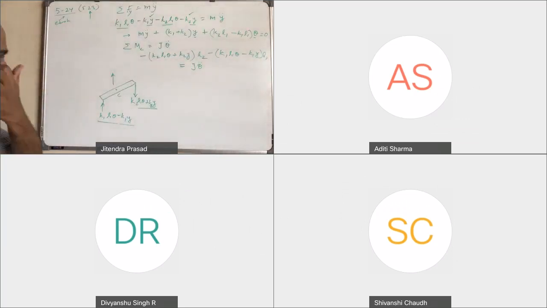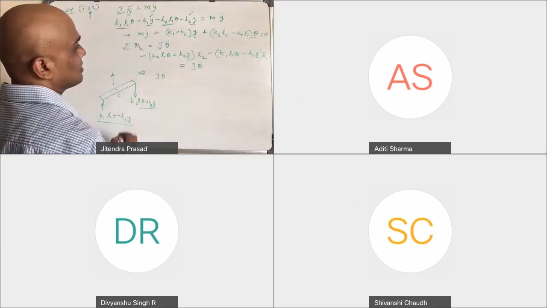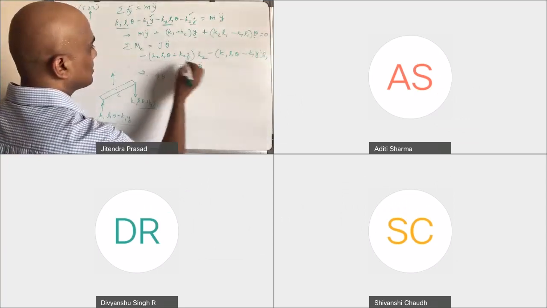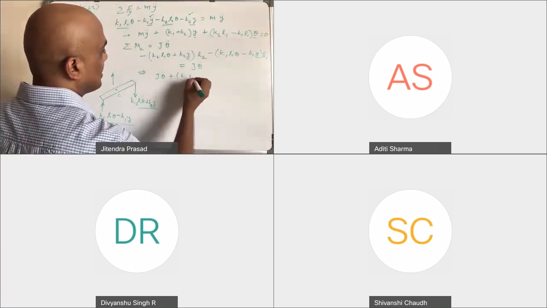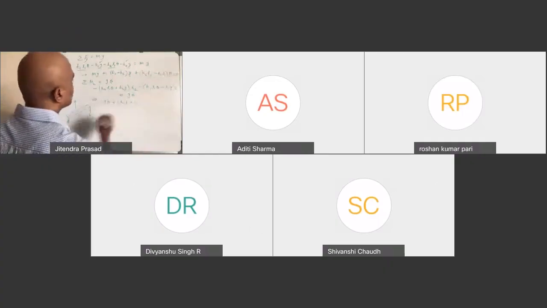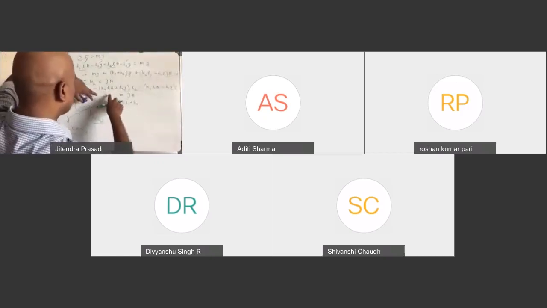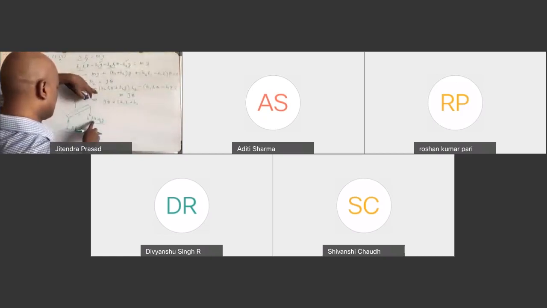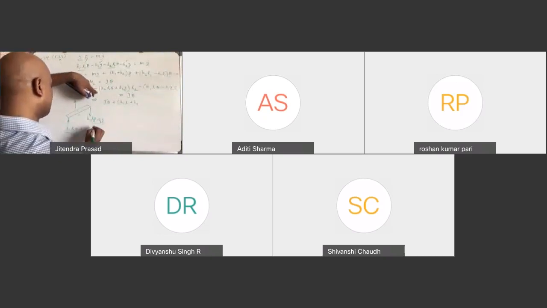Hence you get another equation, which will be J theta double dot, and then plus K1 L1 plus K2 L2. Here, K2 should be K2 L1? No, I said it should be L2. So K2 L2 and K1 L1.